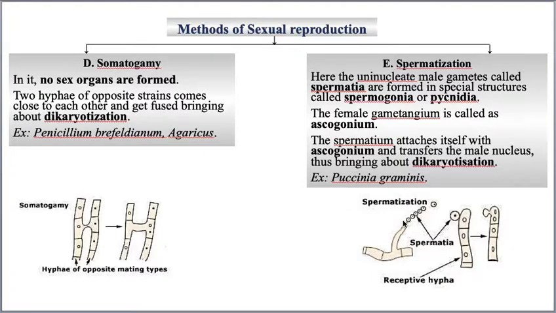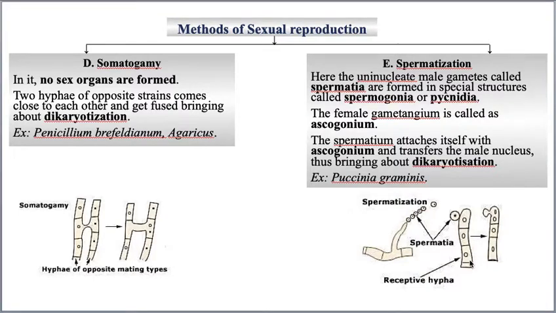On top of this spermogonia, you can see the production of the special male gametes, and these are special ovoid bodies. Ovoid means round or egg shaped, and these ovoid bodies are called spermatia. These spermatia get detached from the male hypha. See how they are getting detached. Here they are like a series. Now one is detached, you can see, and this is detached. The spermatia reach the female hypha.